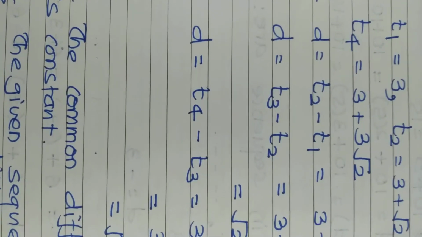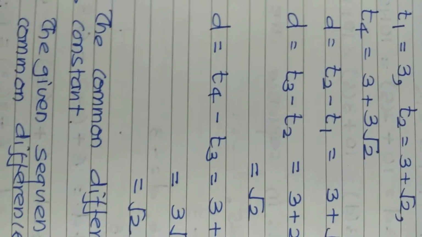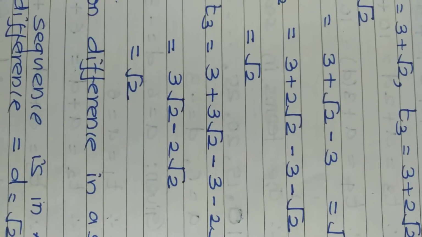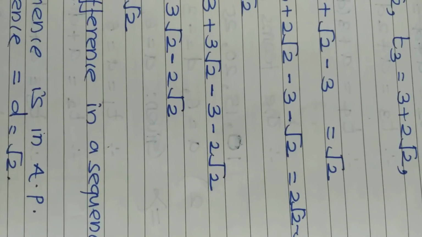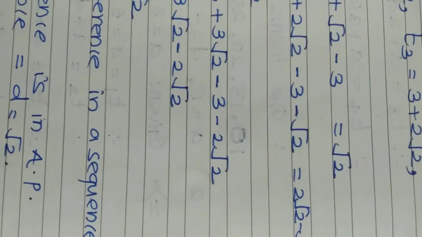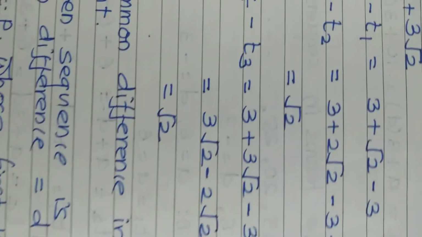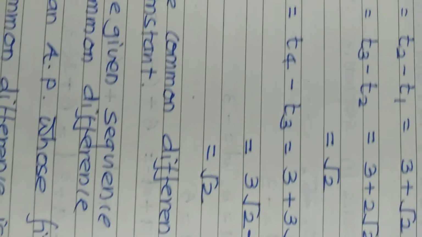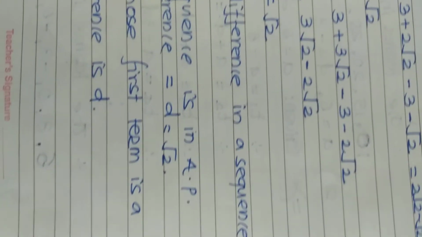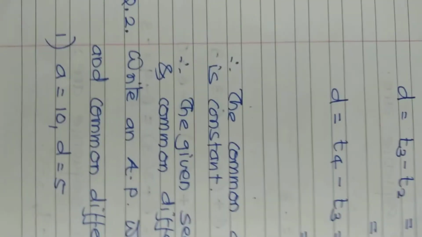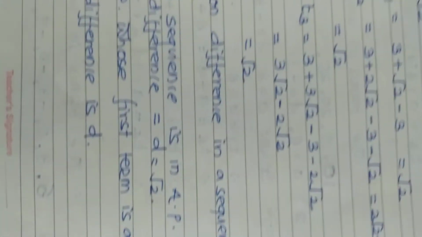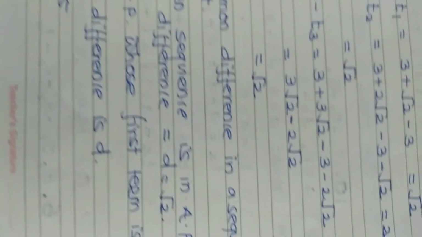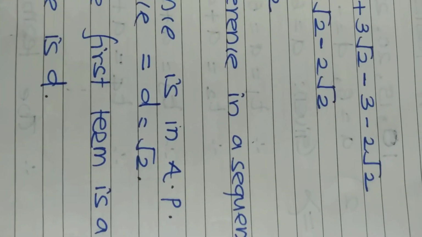Again D equals T3 minus T2, so 3 plus 2 root 2 minus 3 minus root 2, because of the minus sign, 2 root 2 minus root 2 is root 2. Then D equals T4 minus T3, it is the same. So the common difference is a constant. Therefore the given sequence is in AP, and the common difference is root 2.